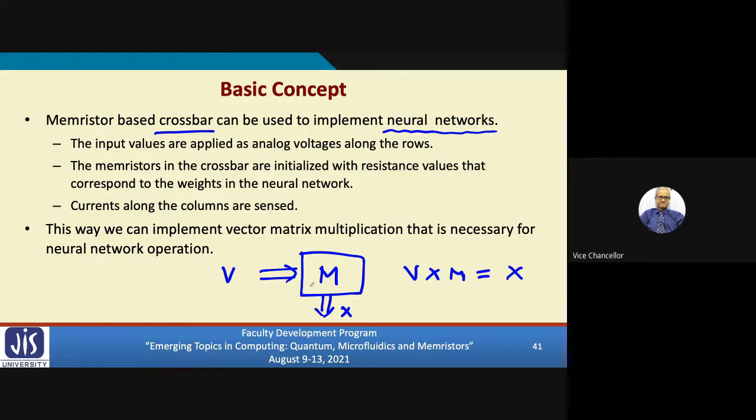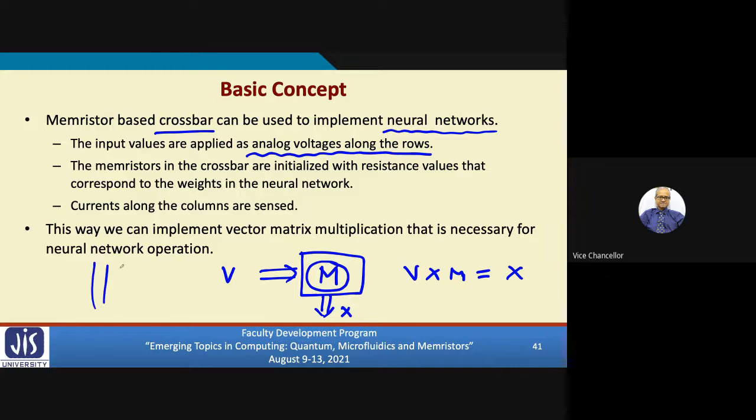So the basic idea is that this v, whatever you are trying to apply as input, is applied as analog voltages along the rows. In the next slide I shall be showing the detailed diagram. So we are applying this v as actual analog voltages, and we are trying to multiply v by a matrix M. What is this matrix?